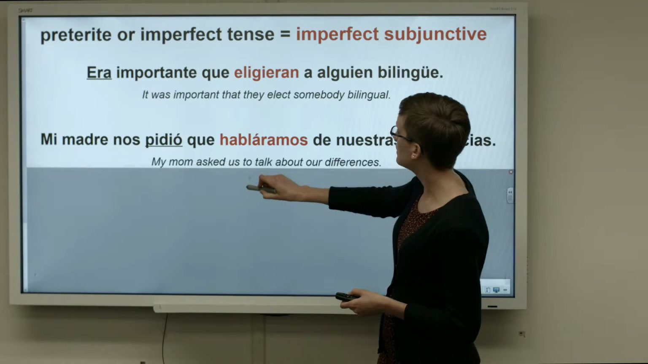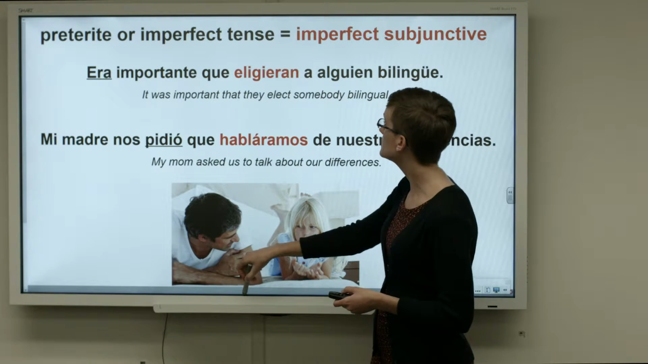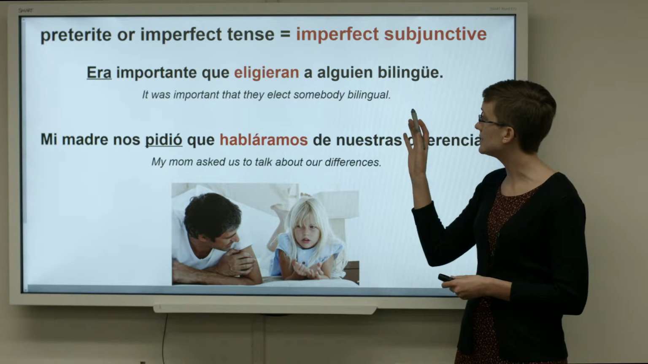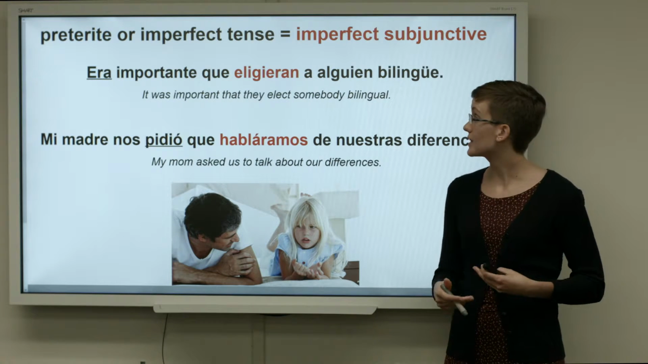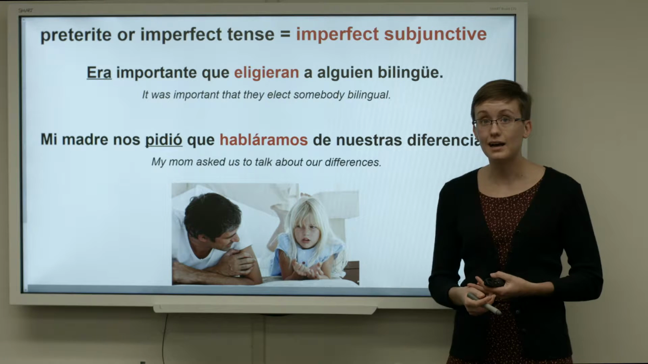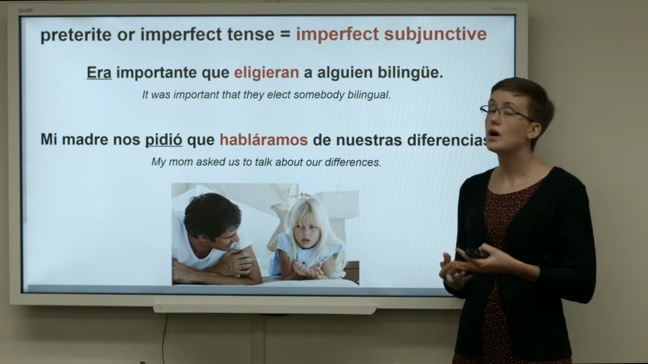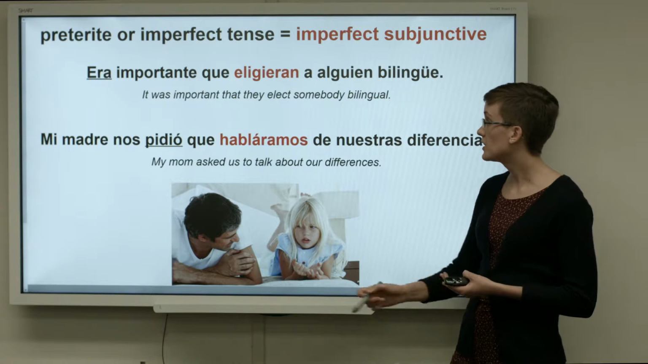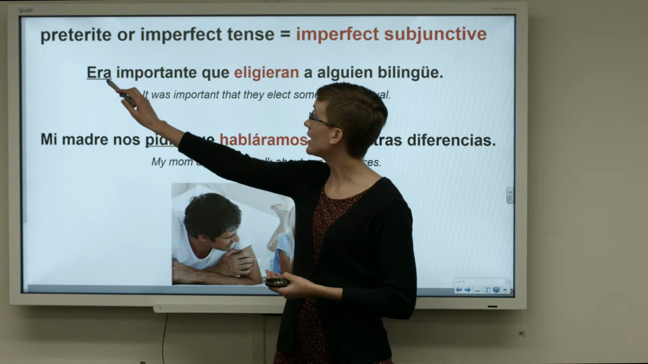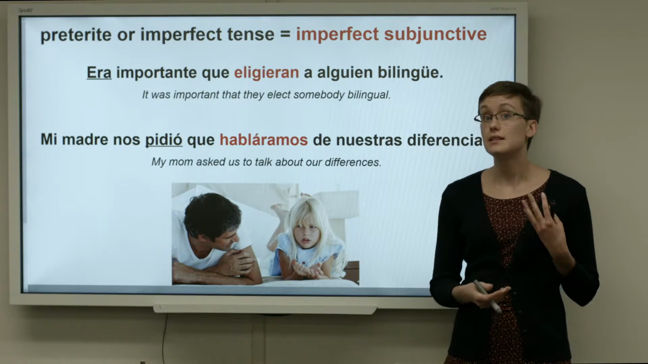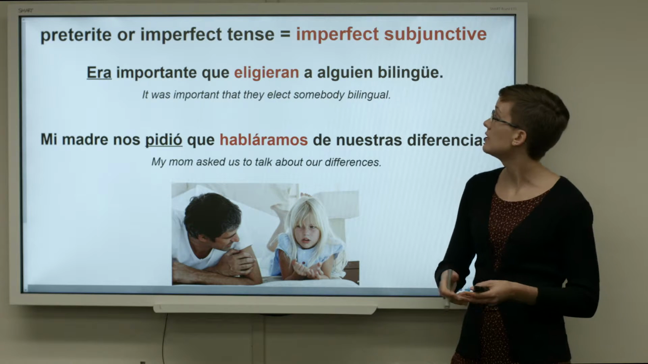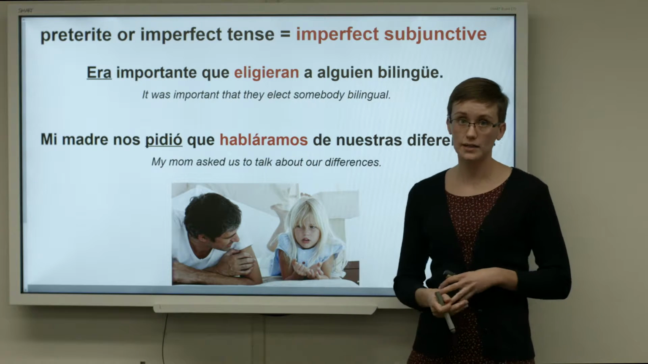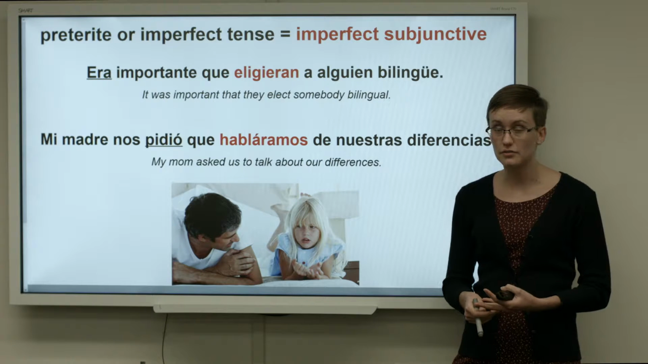And we'll just take a look at a couple more examples. In this sentence, era importante que eligieran a alguien bilingüe. It was important that they elect somebody bilingual. So the verb era, it was, is in the imperfect tense, so the verb eligieran is in the imperfect subjunctive.